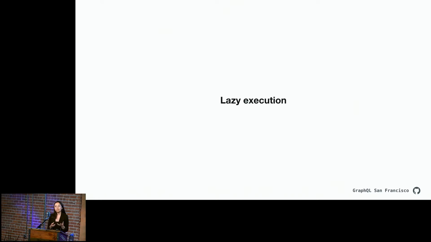So what this says is instead of running a query or fetching a piece of data as we're using it, which is really how those N+1 queries start to become a problem, instead we're going to batch all of those requests together and fetch them all in one query. And then instead of potentially throwing those results away or not reusing those results, we're going to hold them in a cache. So within one particular request, no object should be fetched twice if everything is going well. That's lazy execution. You can also read more about that in the GraphQL Ruby docs.